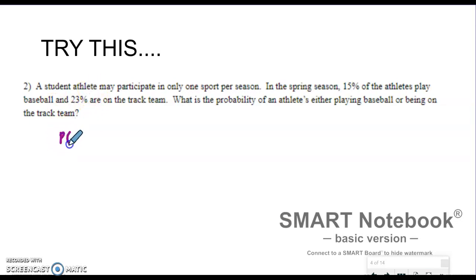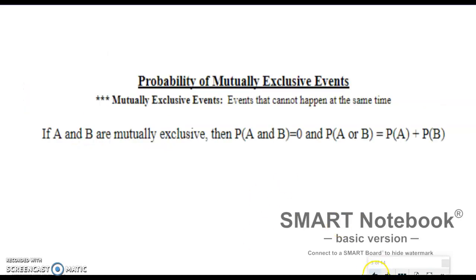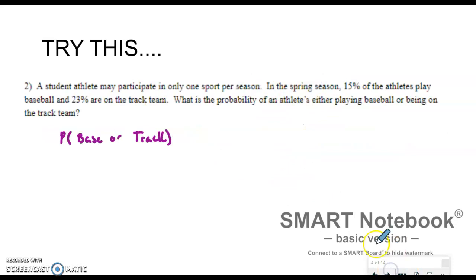So we're trying to find the probability that they play baseball or track. Looking at what we did on Friday, if they are mutually exclusive events, all we have to do is add the probability of A plus the probability of B, because A and B cannot happen at the same time.